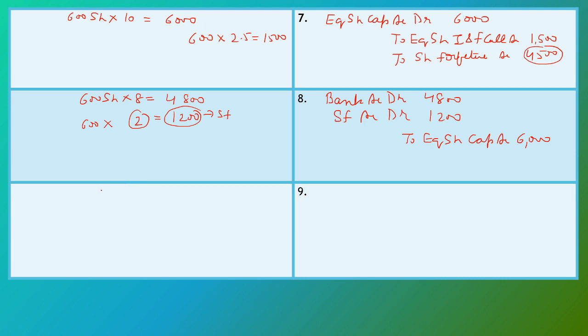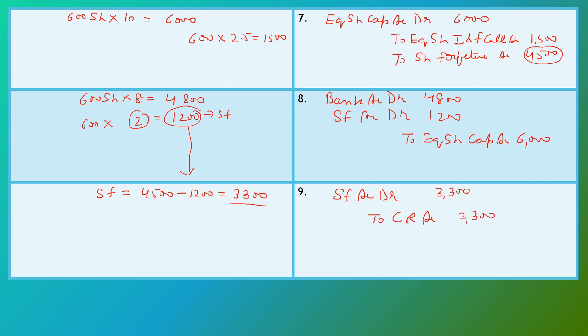Now in share forfeiture balance, we have an amount of 4500 and we have already adjusted 1200 rupees at the time of reissue. So the remaining balance is 3300. This amount is transferred to capital reserve after reissue of forfeited shares. So our entry is share forfeiture account debit to capital reserve account and our amount is 3300.